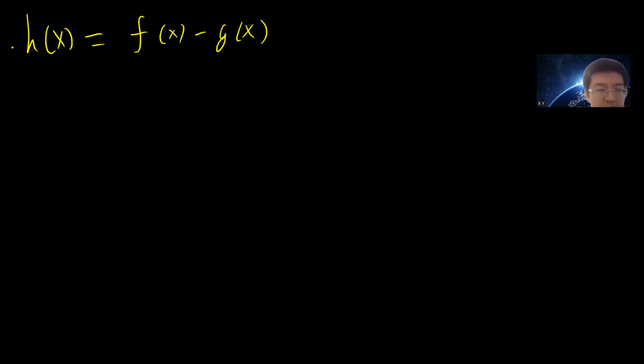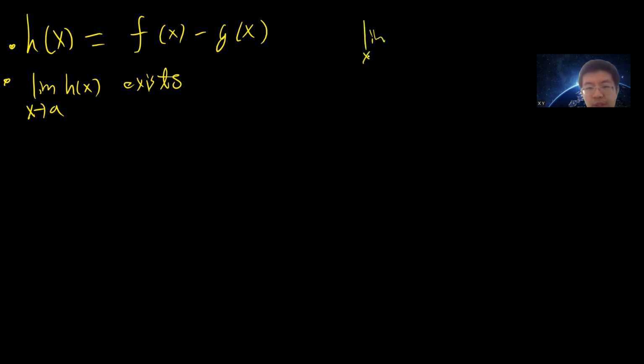Okay, so notice, g is continuous, right? So for every a, the limit of h of x as x goes to a exists. And it's continuous, right? Continuous means that the limit as x goes to a of g of x will just be g of a.